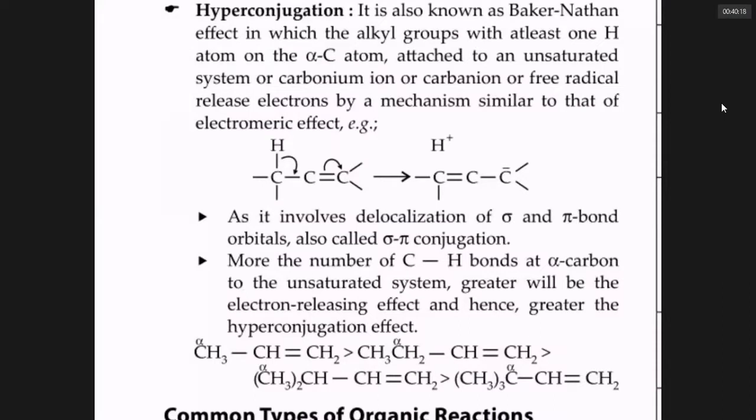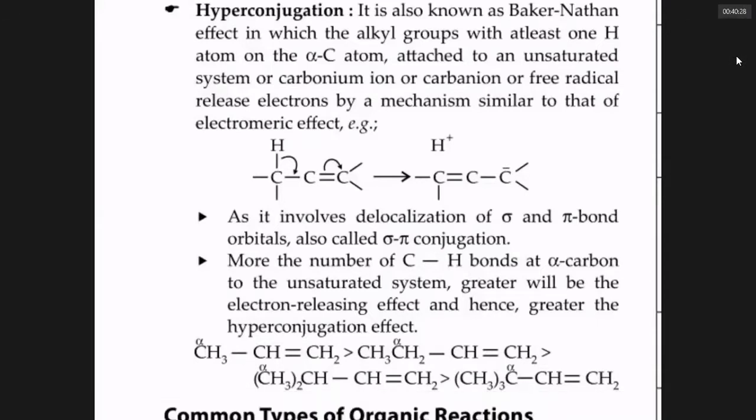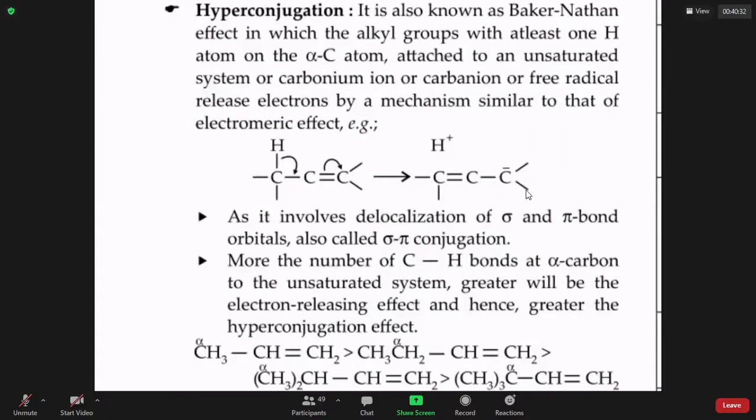Generally, hyperconjugation involves sigma pi bond electrons. Sometimes it may also involve pi star electrons. The more the number of C-H bonds at the alpha carbon to the unsaturated system, the more is the hyperconjugation, and the more is